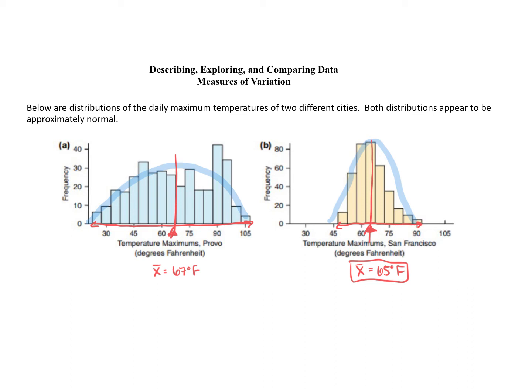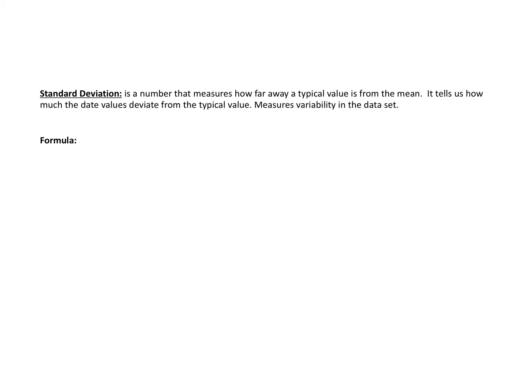So we can see visually that there's more variation in temperatures in Provo, but how do we actually measure that variation? We can measure it by calculating the standard deviation. So I'll talk about that next: how do we measure the numerical value for that standard deviation? Standard deviation is a number that measures how far away a typical value is from the mean. It basically tells us how much the data values deviate from the mean, and it measures the variability in the data set.